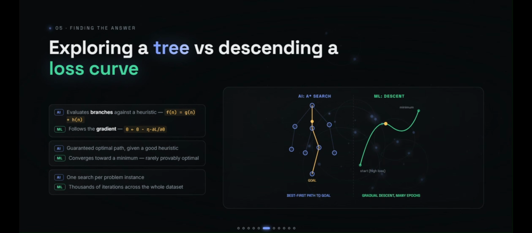AI systems often search through possible solutions using heuristics like f(n) equals g(n) plus h(n) to find the best path. Machine learning doesn't search through decisions. It optimizes model parameters using gradient descent, updating weights to reduce prediction error. AI solves a new search for every problem instance, while ML spends thousands of training iterations learning once so it can make fast predictions later.